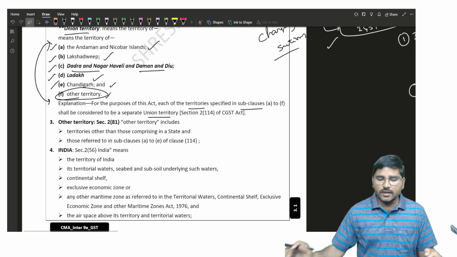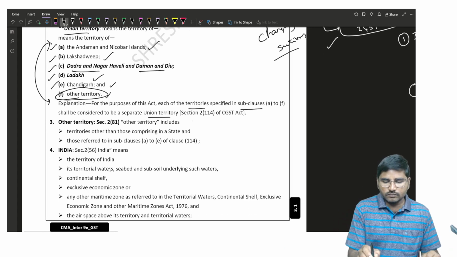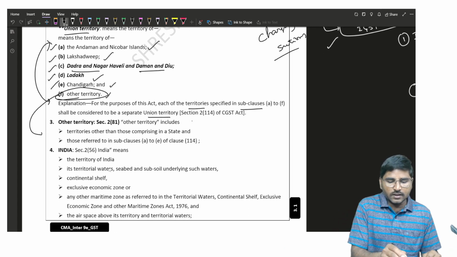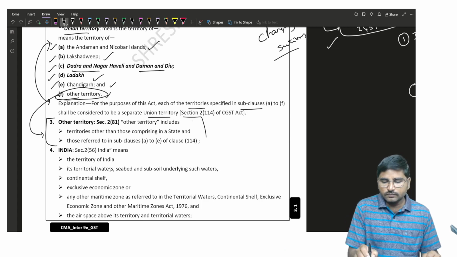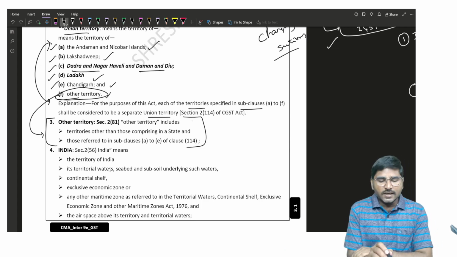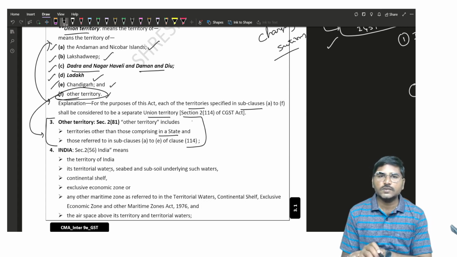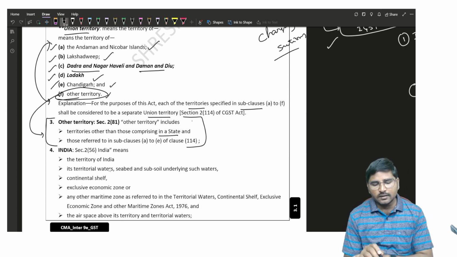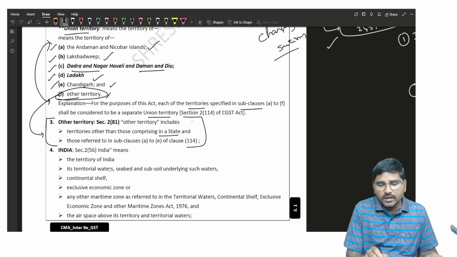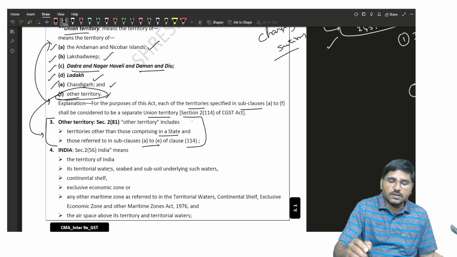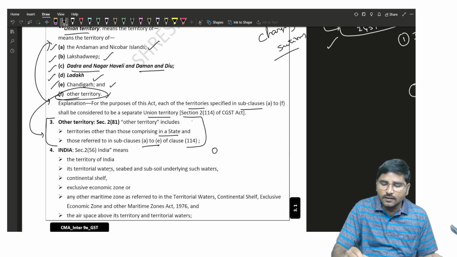And next, other territories include, the definition of the other territory given here: the other territory includes territories other than those comprised in a state, so those are not the states, and those referred to in sub-clauses A to E. So what is other territory?